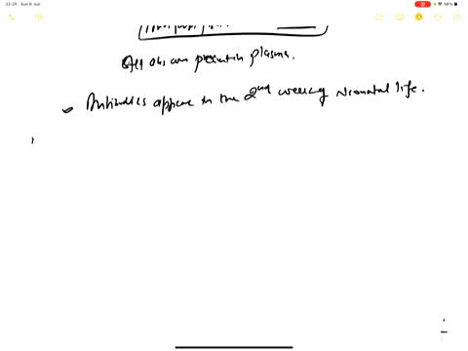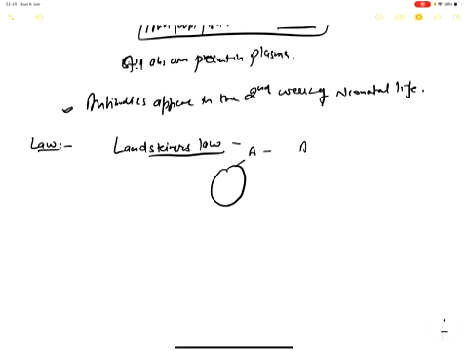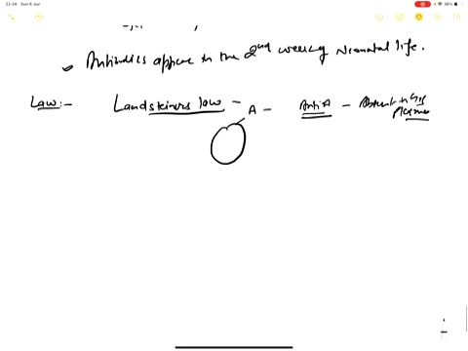So there is a law which is known as Landsteiner's law. What does this law say? The law states that if a particular antigen is present on the red cell membrane of an individual, the corresponding antibody must be absent in his plasma. Suppose antigen A is present, then the corresponding antibody, anti-A, should be absent in his plasma. That is what we have discussed. And I have already told you about agglutination and